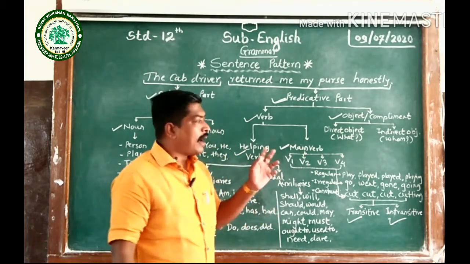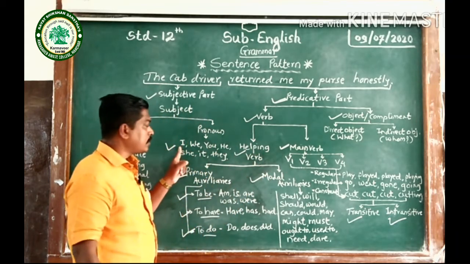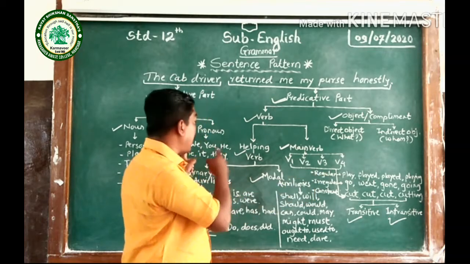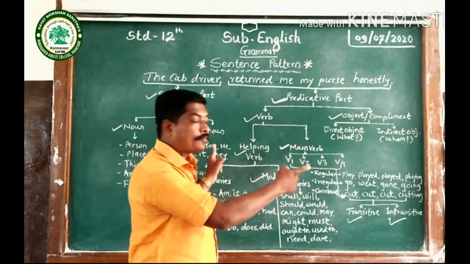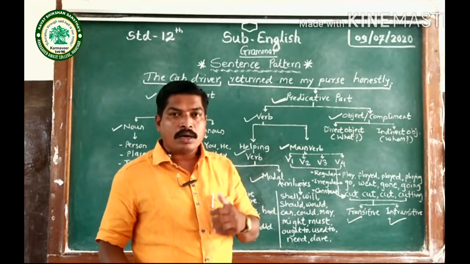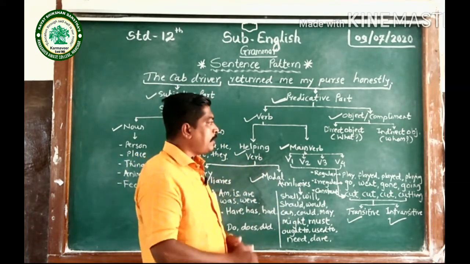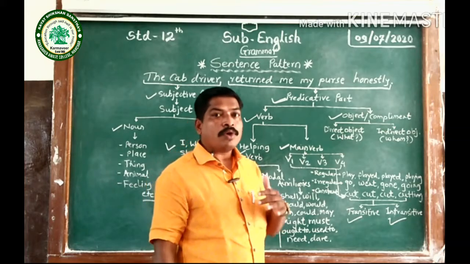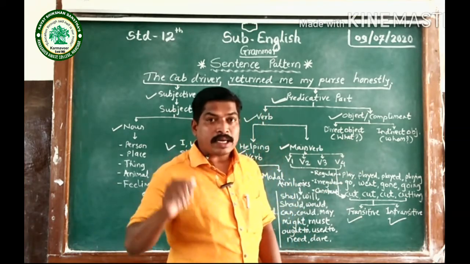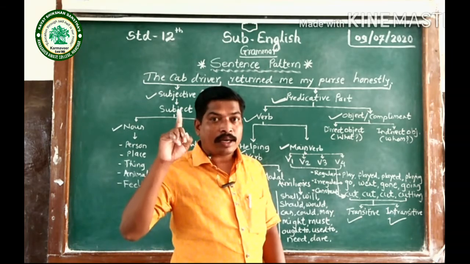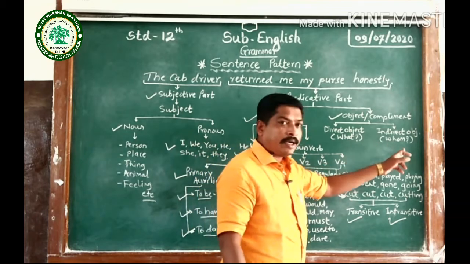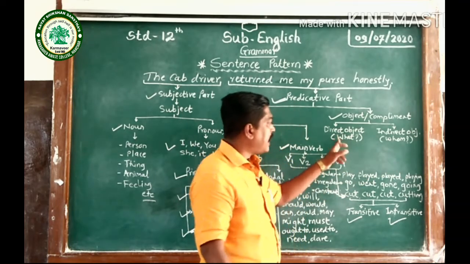For example, I is the subjective case, but if I have to use it as an object, then I have to make it me. So me, us, him, her, them, all these are the personal pronouns we use as objects. I have discussed it in our topic parts of speech, pronouns. So those are the indirect objects and direct objects.